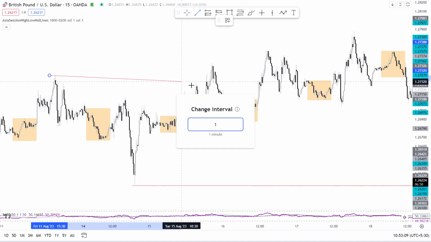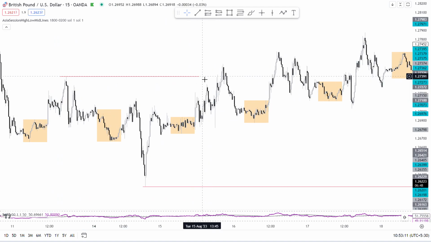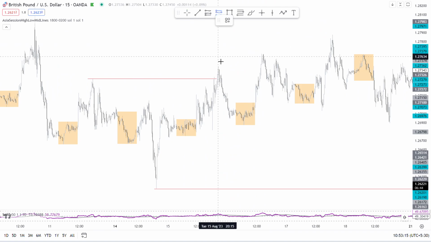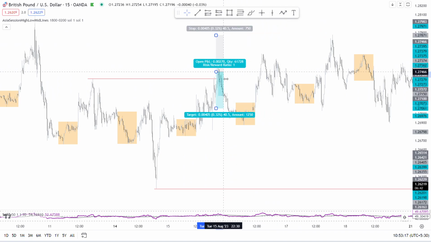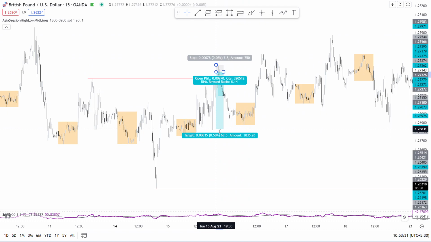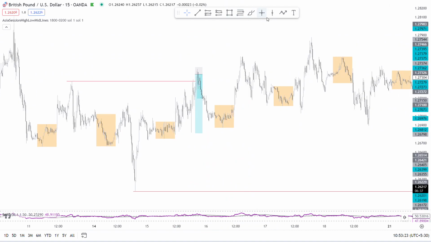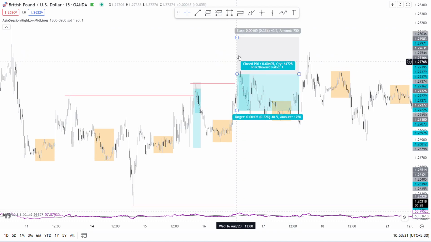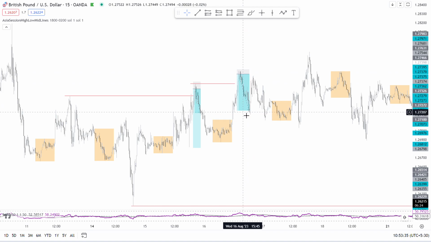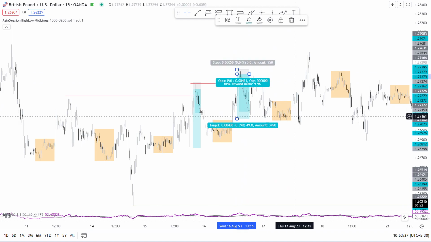I will just draw the liquidities. I'm showing the hindsight here. See, every high, there's a reaction. I will get sells here. Five stop loss. Target the liquidity.